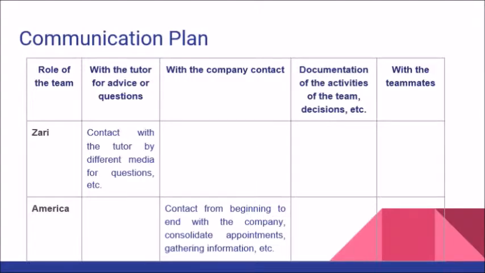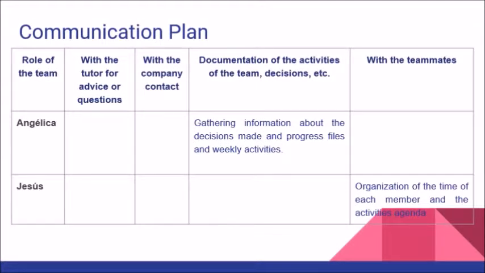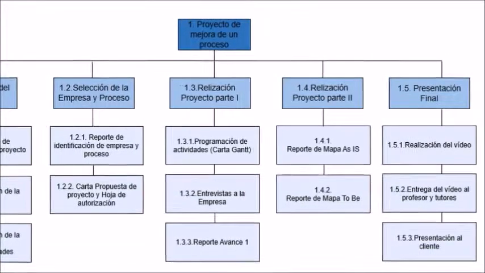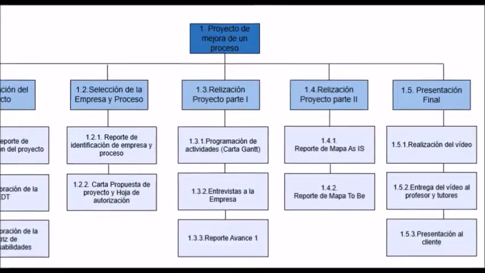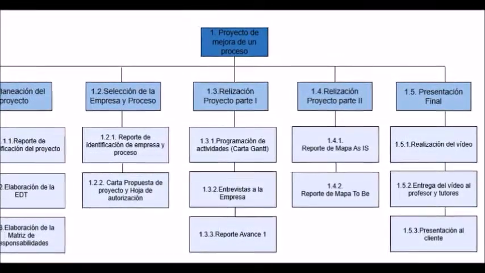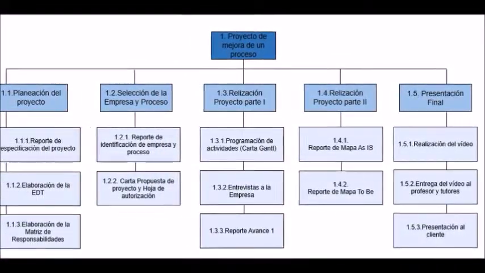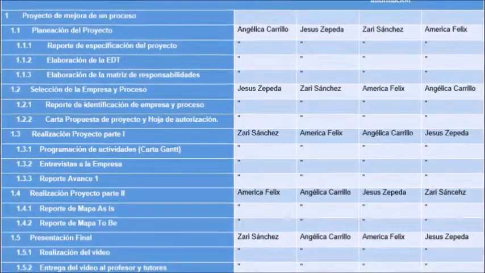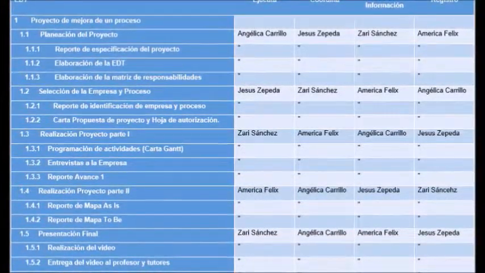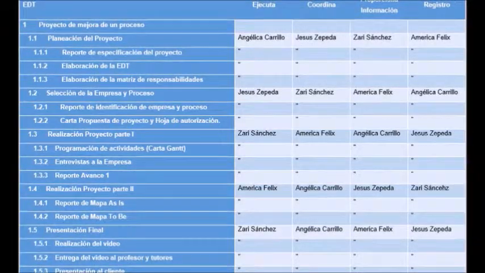For the planning of the project, we made a communication table in which we specify the role of each member of the team. To define the hierarchical relationship between each activity of the project and to have an idea of what needs to be done, we made a WBS diagram. To know what activity each member of the team will have to do, we made a responsibility matrix.